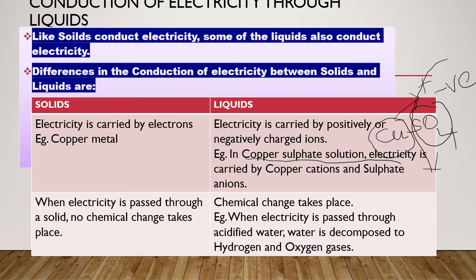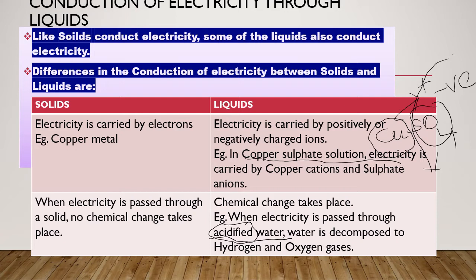The same type of chemical reaction happens when electricity is passed through acidified water. What is acidified water? Normal water does not contain many ions to pass the electricity. So, you are making the water a good electrolyte to pass the electricity by adding a diluted form of some acids like hydrochloric acid or sulfuric acid. Thereby, the water can conduct electricity.